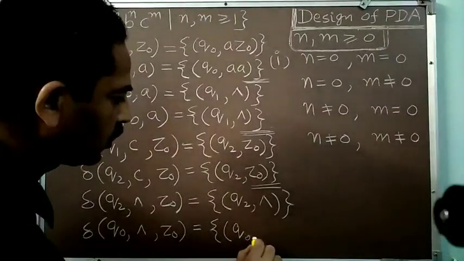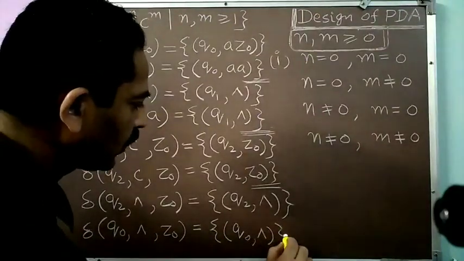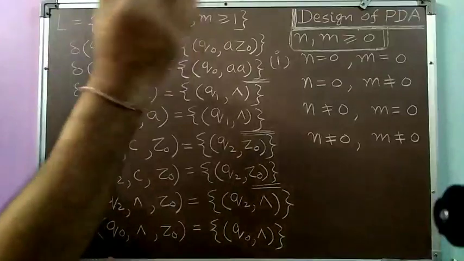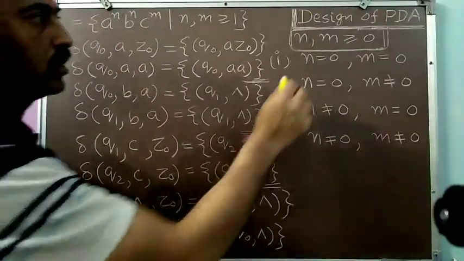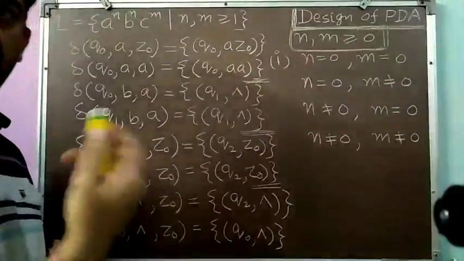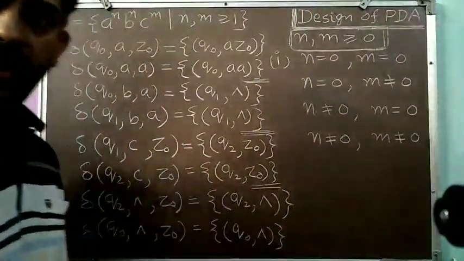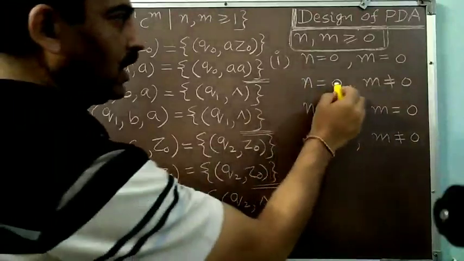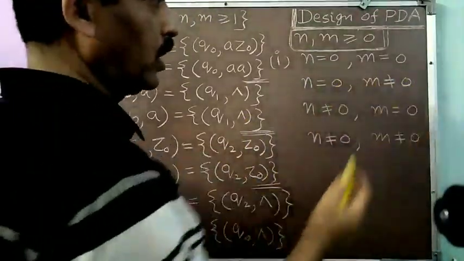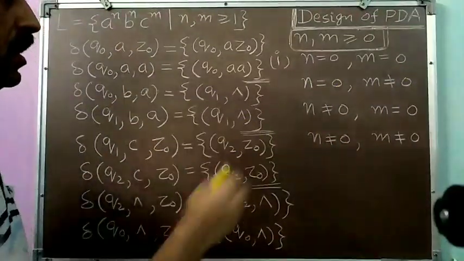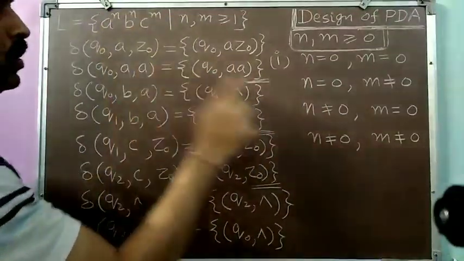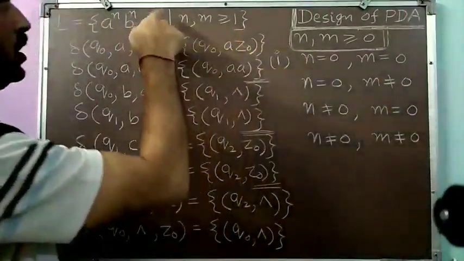So I will add q0 null. So what I have done, I have received null and I have made my store empty. So in this manner, I can accept null. So I have covered the case of n equal to 0 and m equal to 0. Now if n is equal to 0 and m not equal to 0, this case I have discussed. N equal to 0 means no a, no b, only, and m is not equal to 0 means only c's